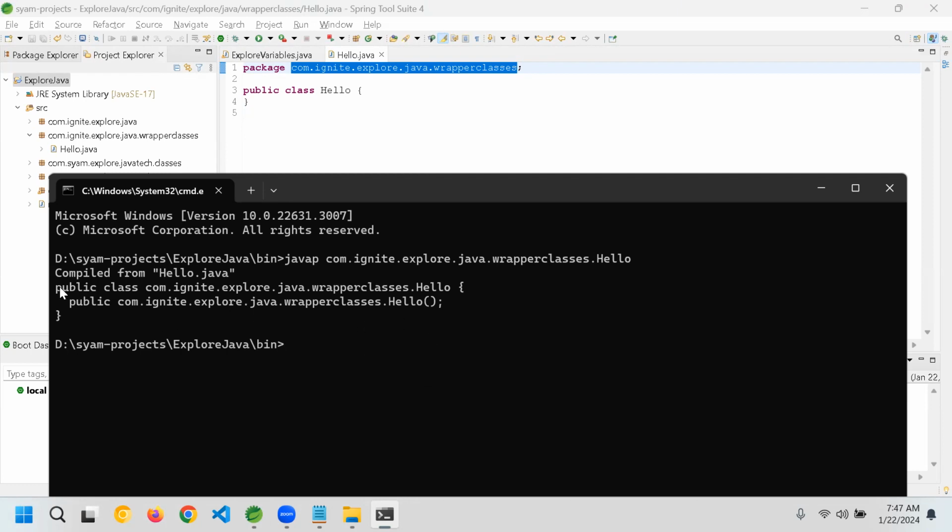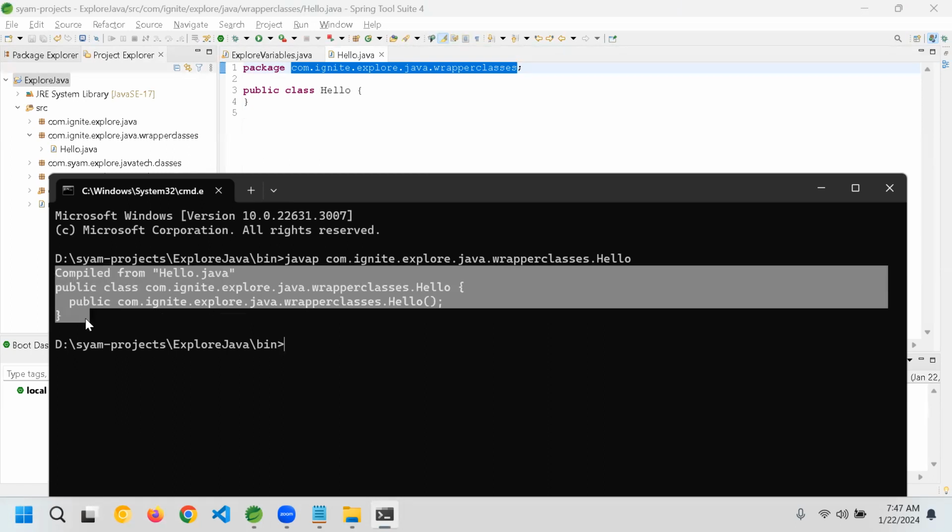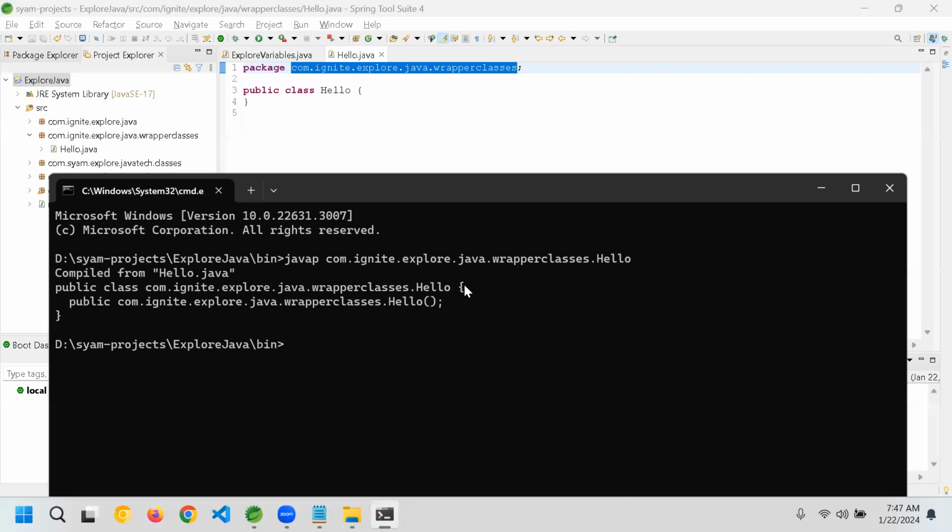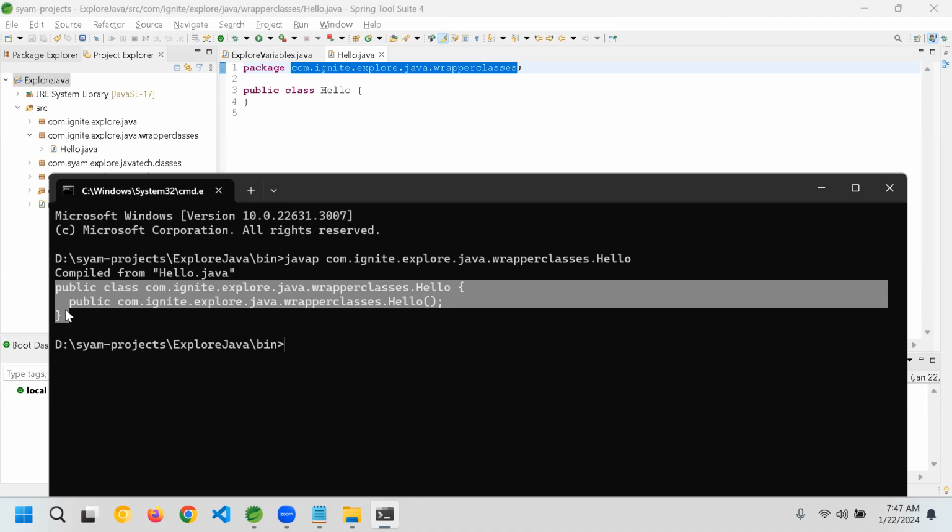Do you see this one? Public class. There is something showing, right? Compiled from hello.java. Do you see some information here? Yes, sir. Whenever you use javap, it will give you the additional information which is added by your compiler.